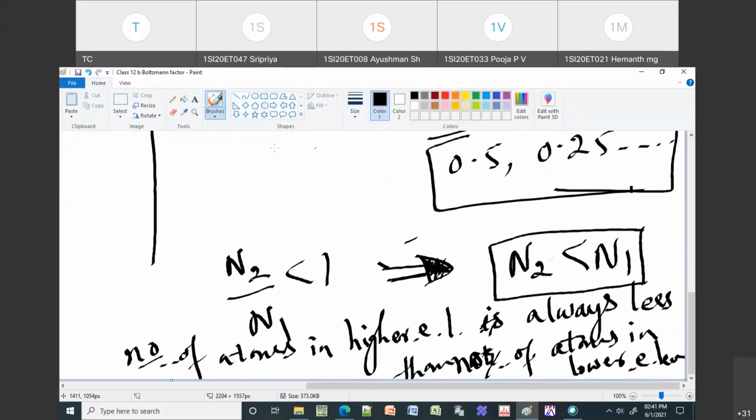So what is N2? N2 is the population of the higher energy level. The population of the higher energy level is always less than the population of the lower energy level. So that is your takeaway message from this mathematics, whatever we did till now.